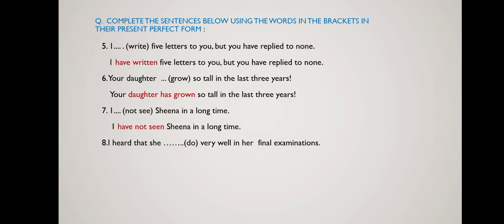Last sentence here, I heard that she do very well in her final examinations. So the verb is do and the subject is she. I heard that she, then which word will we use in present perfect tense? Has. She has, then the third form of the main verb, that is done. I heard that she has done very well in her final examinations.